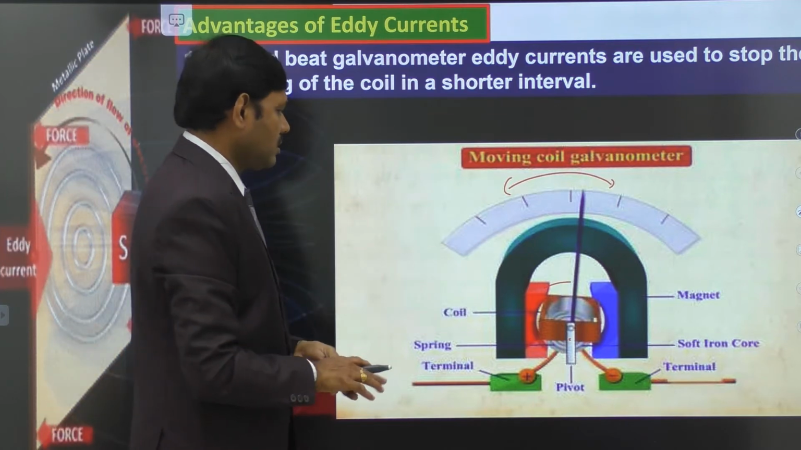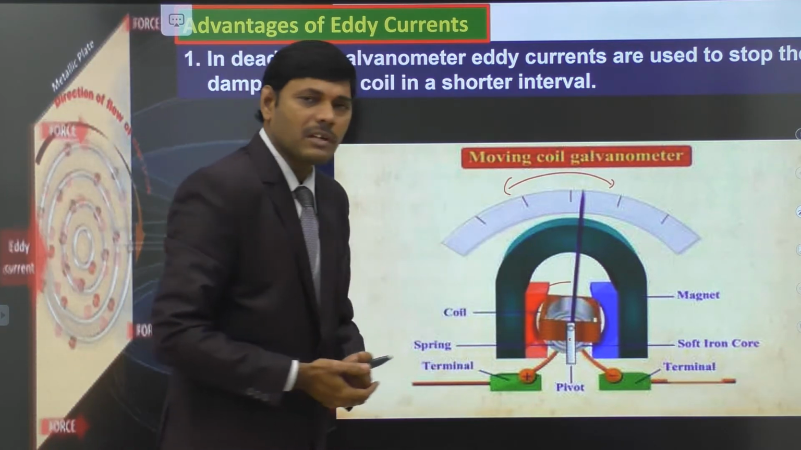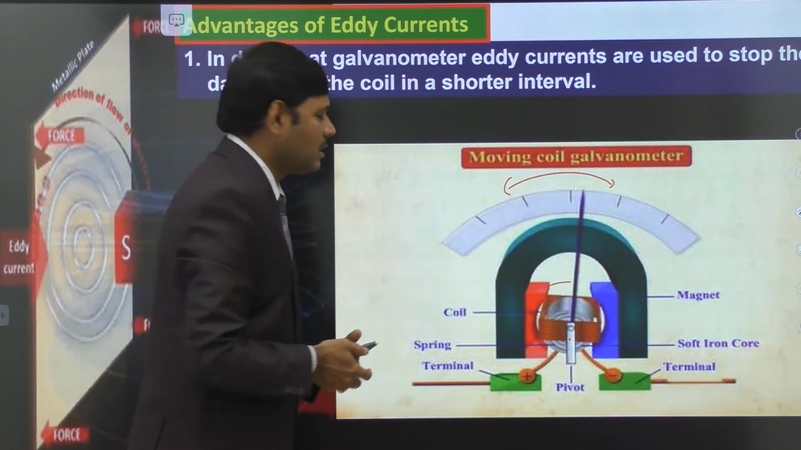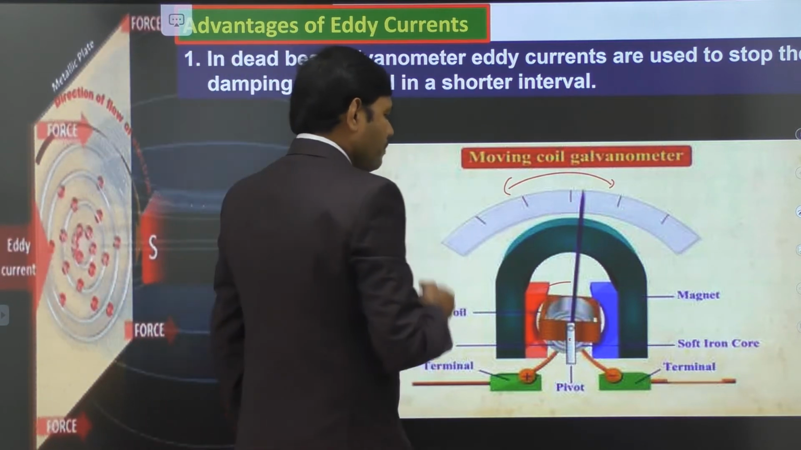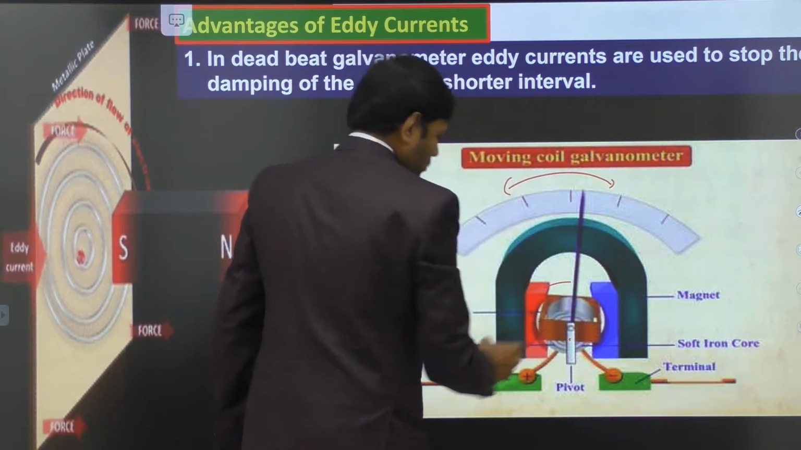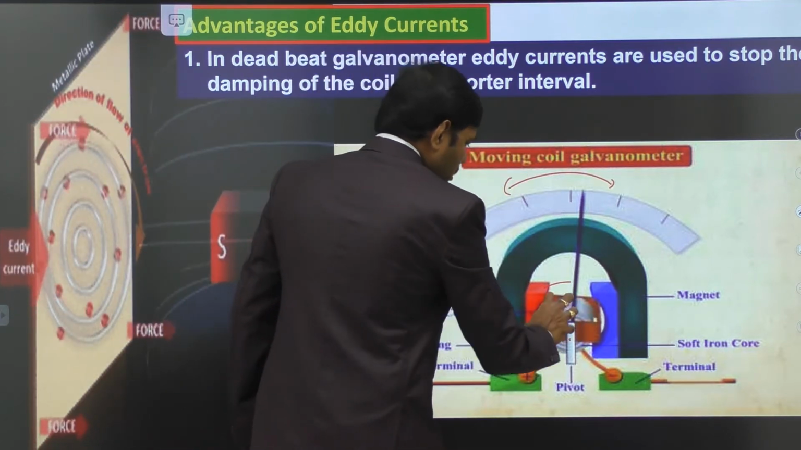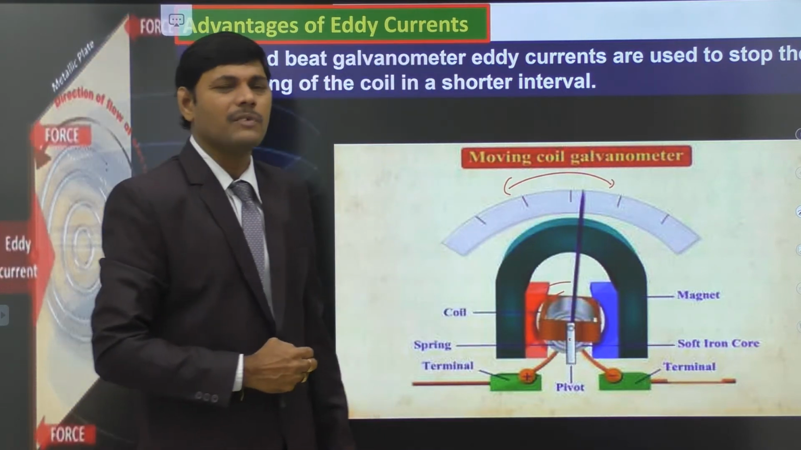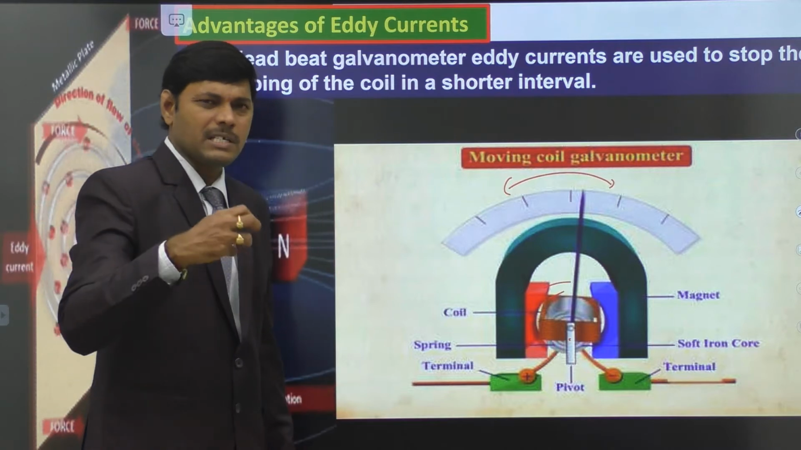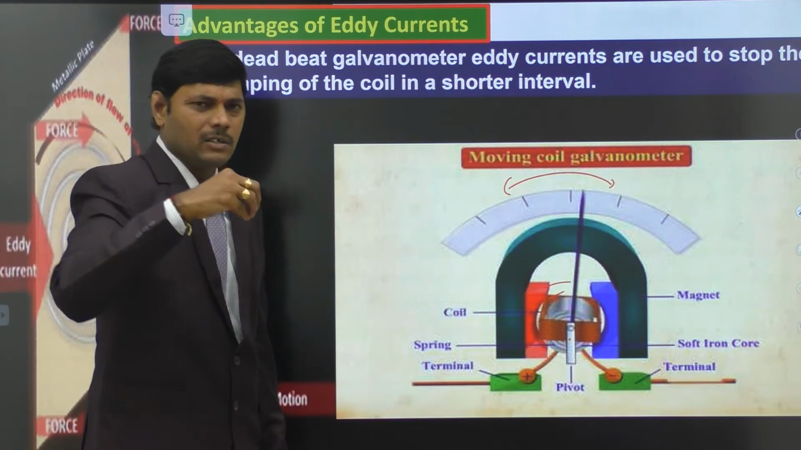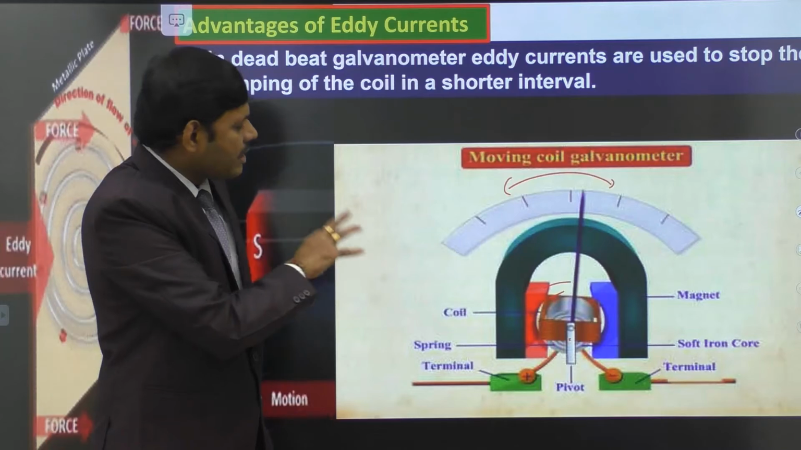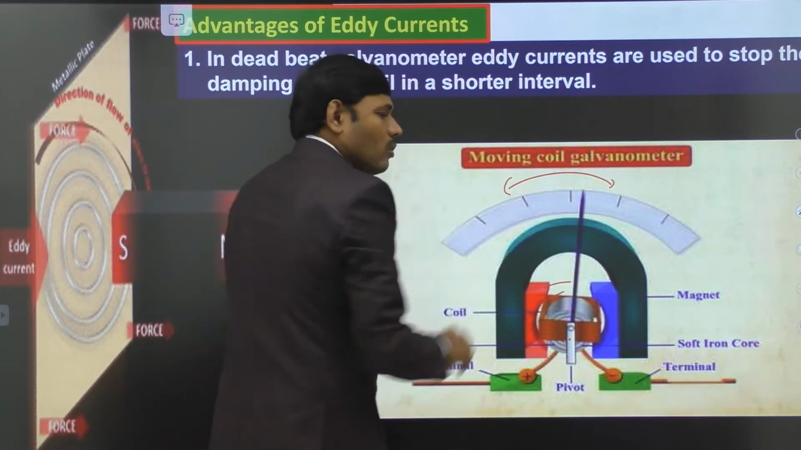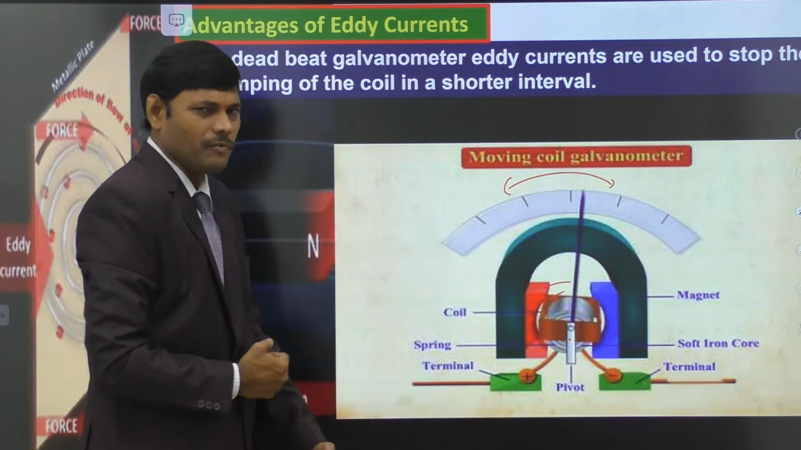How is it possible? Let me explain how the eddy current phenomenon becomes advantageous to stop the oscillation of the needle after measuring the current. Here there is an iron core inside the coil. We know it very well. To have an effective magnetic field, we inserted an iron core inside the coil. Here the outside structure, you are observing the coil. Inside the coil there is an iron core to have a stronger magnetic field.